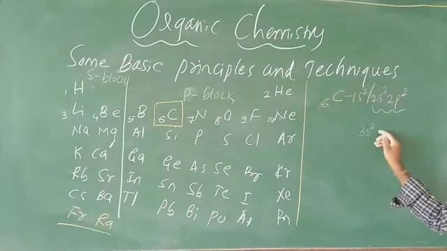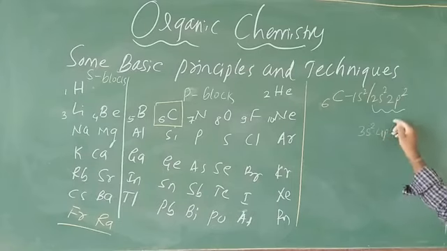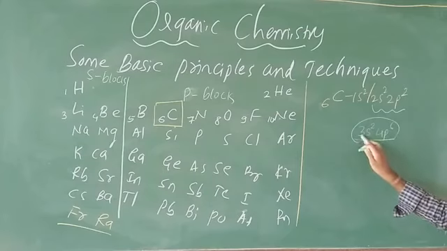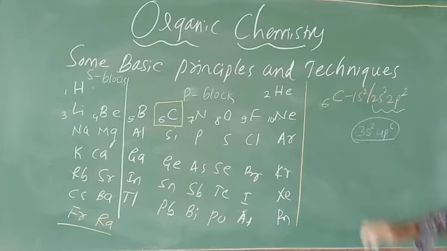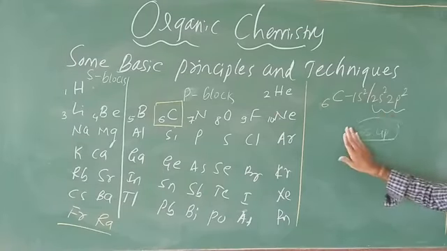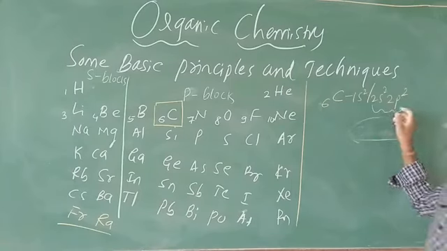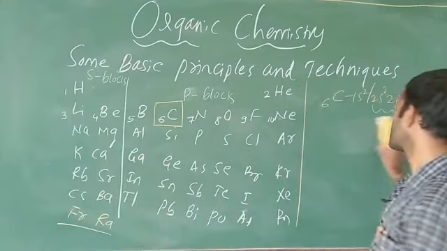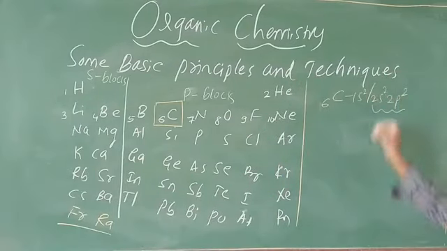I will write an example: 3s2 and then 4p6. This is not the outermost electronic configuration, because here 3 is there and here 4 is there. The important point is 2s2 2p2. Both the s orbital and p orbital contain the same number. 2 plus 2 is 4, so the valency of carbon is 4.